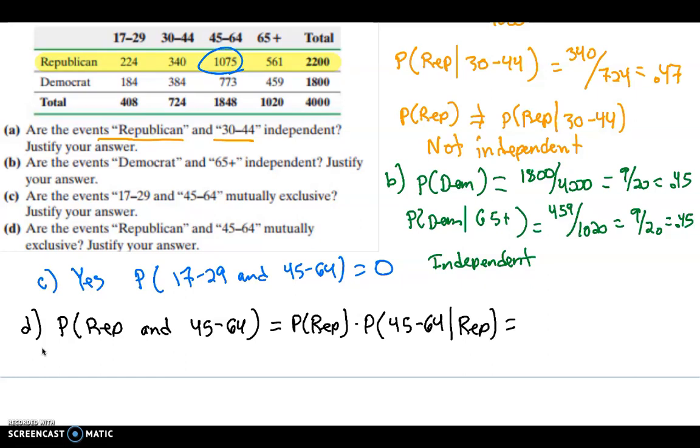The probability that someone's a Republican is, again, 2,200 out of 4,000, from the entire group.